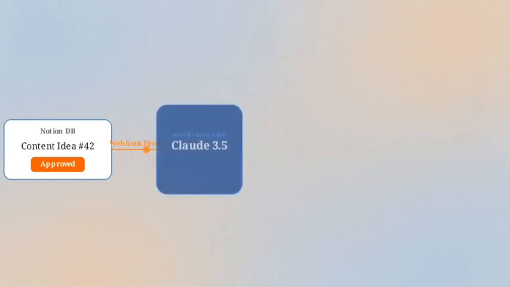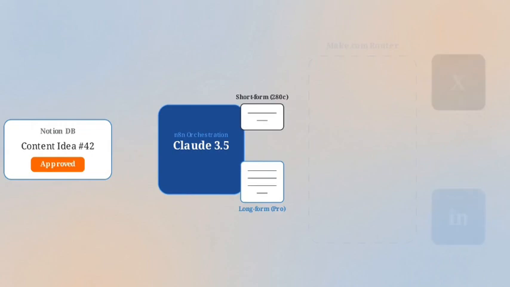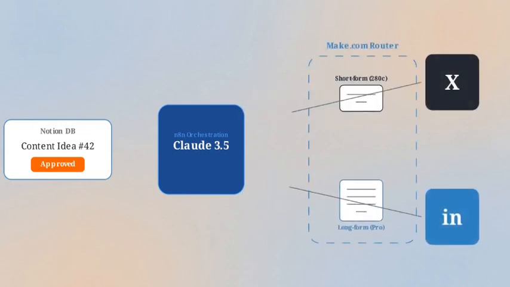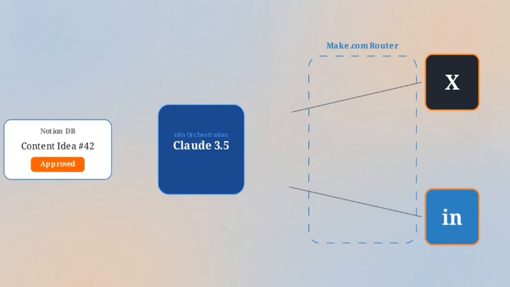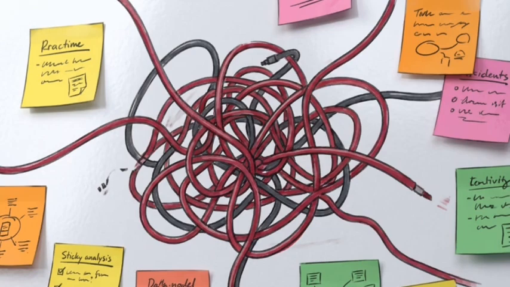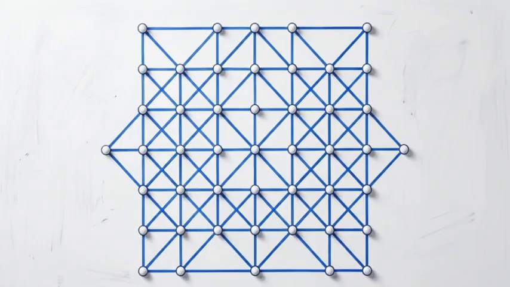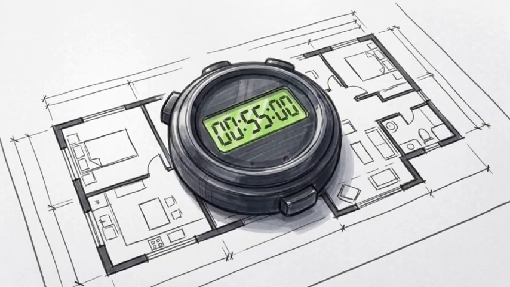A user simply changes a database status to approved, and a webhook instantly fires. That raw payload flows directly into a large language model engine, automatically reformats itself for distinct environments, and strikes multiple social APIs simultaneously. True system design abandons isolated manual scripts in favor of this: zero-friction, webhook-driven interactions that run continuously in the background. Achieving that 55-second deployment speed requires precise planning.